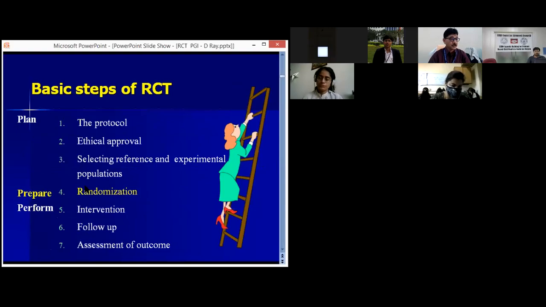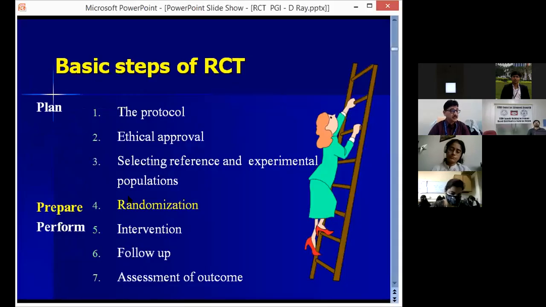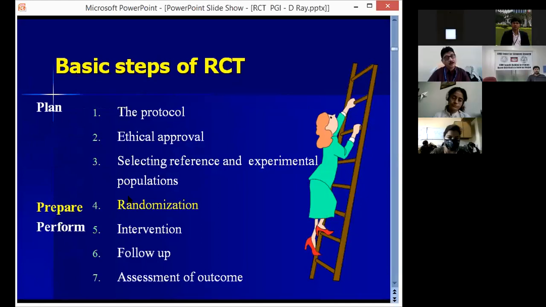Now, basic steps. Basically, the RCTs have broadly three steps: plan, prepare, and perform. In the plan, the protocol is to be developed, ethical approval obtained, and the reference and the experimental population selected. Under prepare comes the randomization, that is the heart of the RCT, followed by performing the RCT: the intervention, follow-up, and assessment of the outcome.